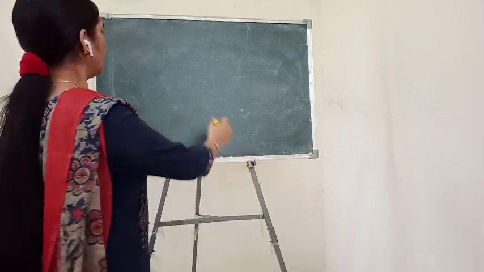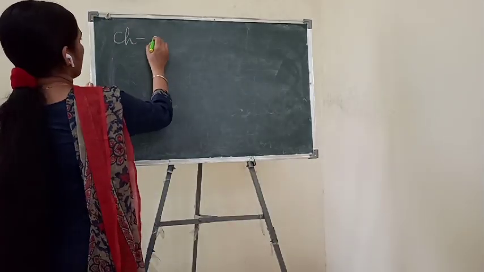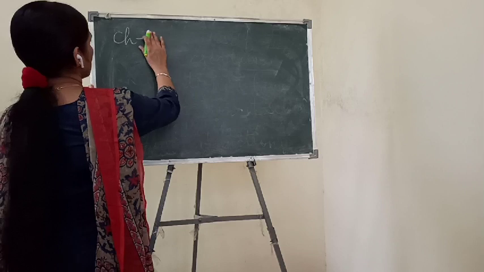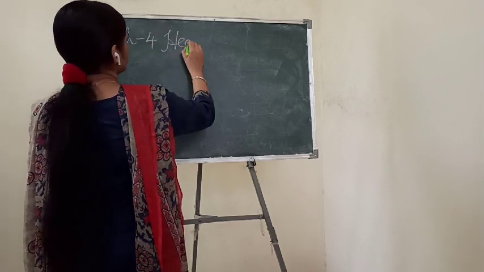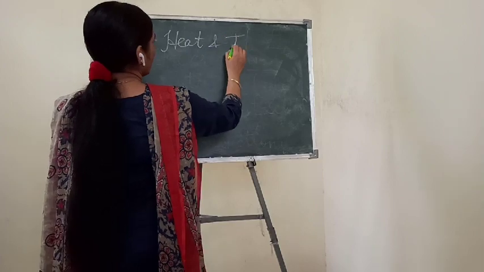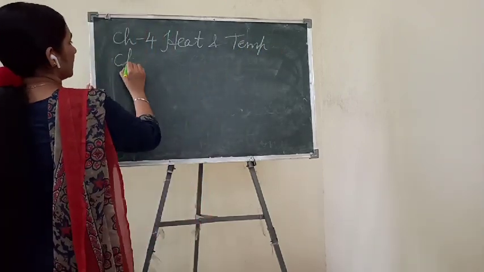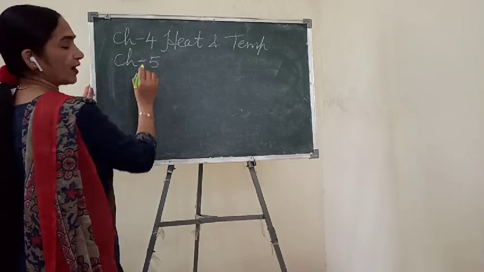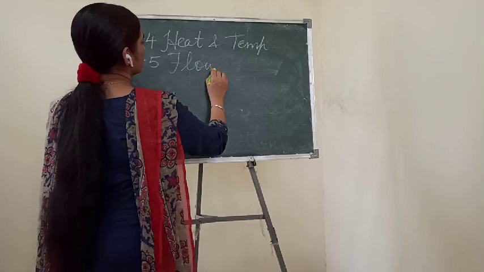As I told you, in the old book chapter number 4 was heat and temperature, and chapter number 5 was flow of heat.